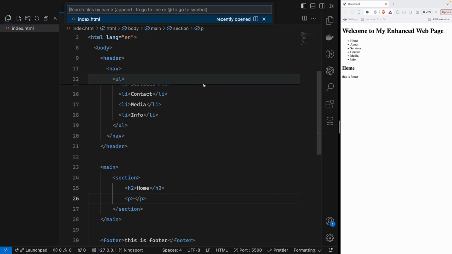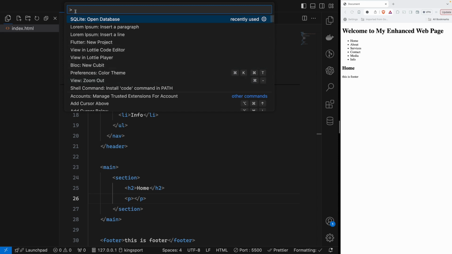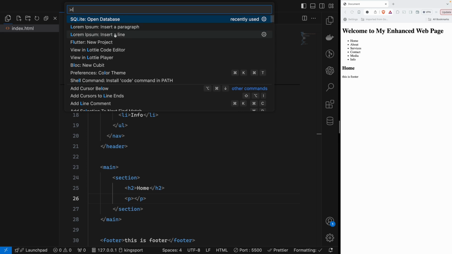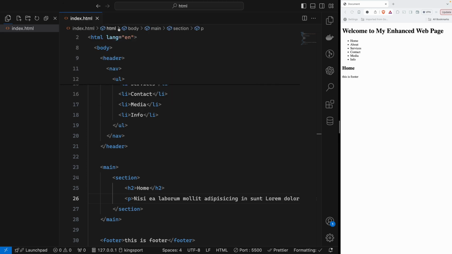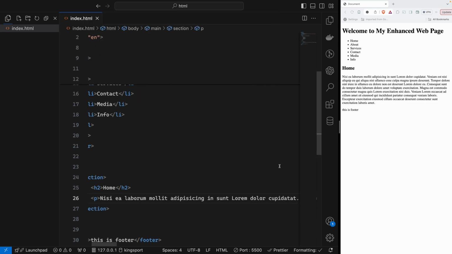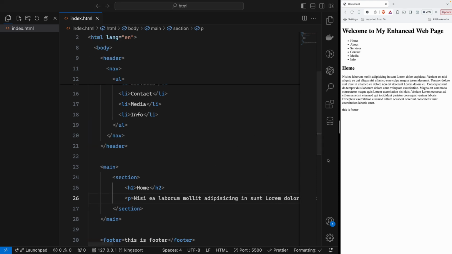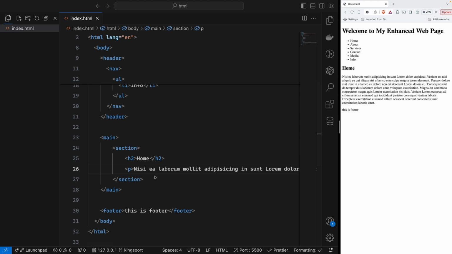As it said, I will type like this, and Lorem. So inside a paragraph or inside a line, in our case we want to insert a paragraph. So that inserts a paragraph for us. We don't need to write a lot of code in here, I mean a lot of text.